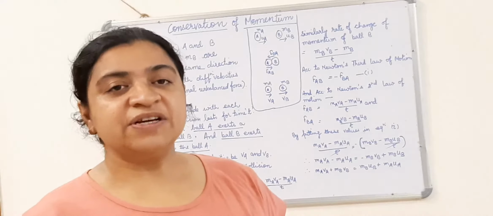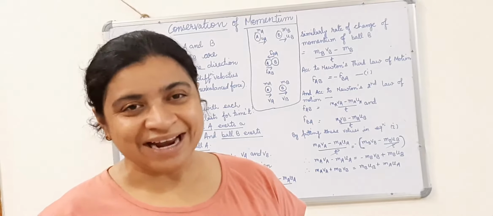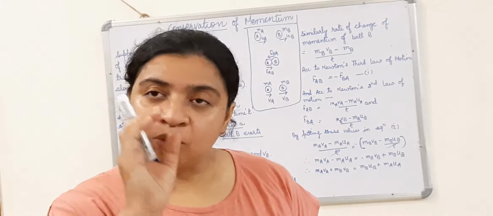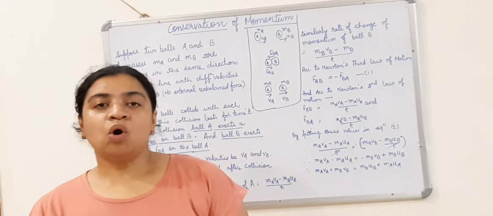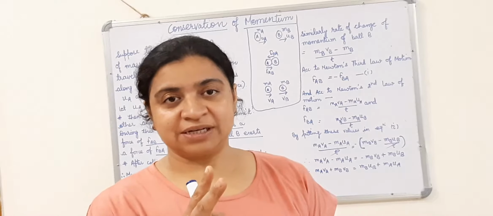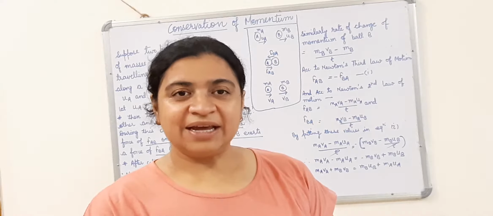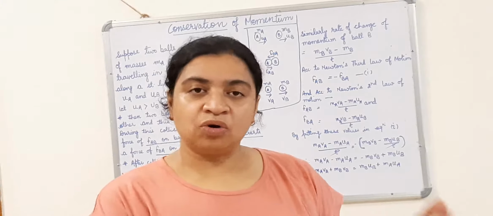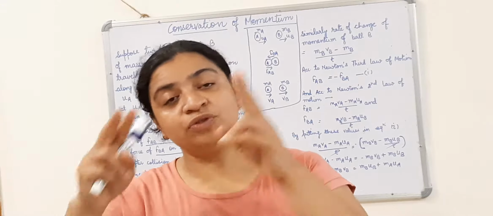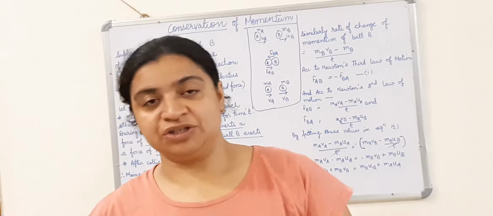Law of conservation of momentum states that the sum of momenta, this is the plural of the word momentum, of two objects before collision is equal to the sum of momenta of those two objects after collision.